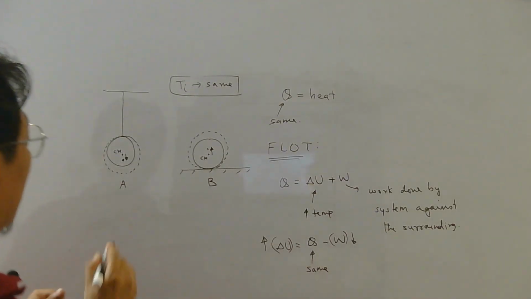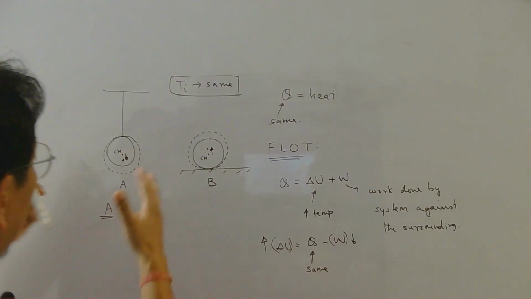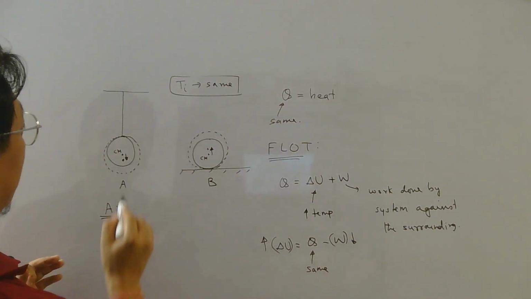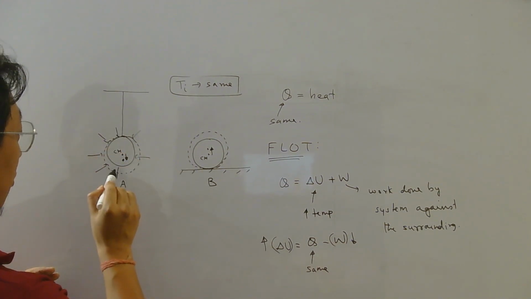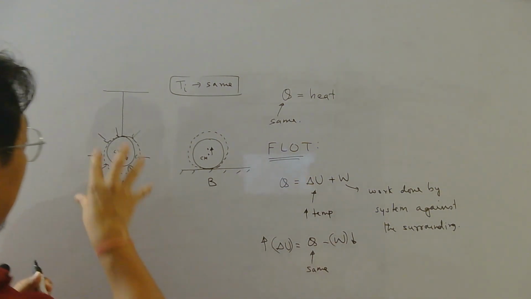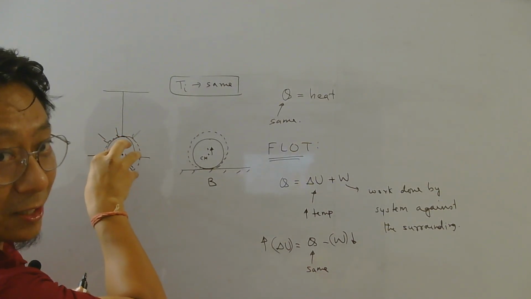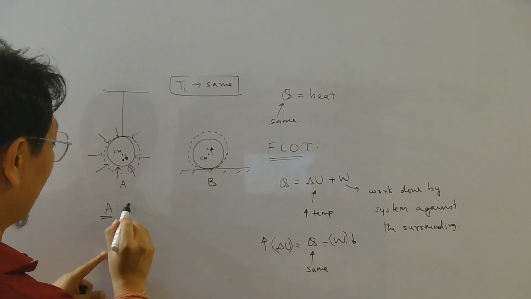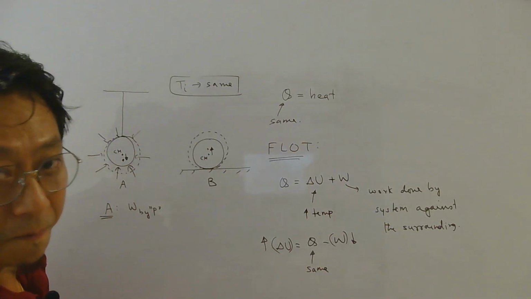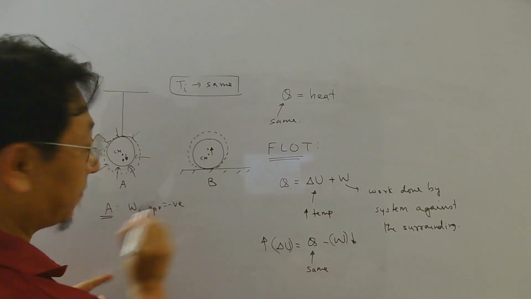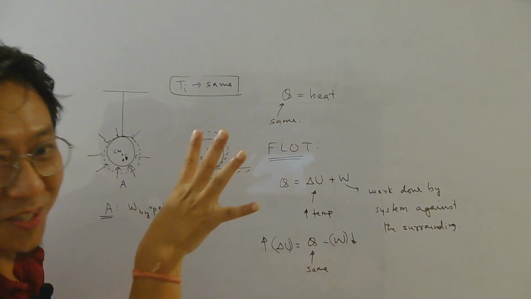So now let's discuss what is the work done by ball A against the external forces. What forces are acting during its expansion? Well, there will be some atmospheric pressure force, isn't it? And since atmospheric pressure force will act inwards and the ball is expanding this way, that means work done by atmospheric pressure will be negative because forces are acting this way, displacements are this way, opposite direction, right?